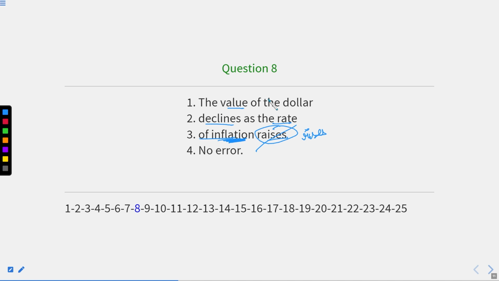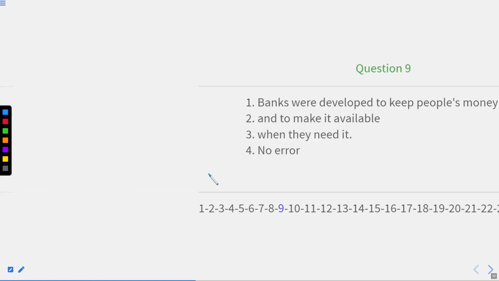Now this sentence is divided into two clauses. The first one, the value of the dollar declines. This is one part of the sentence. As the rate of inflation rises is another. So this is a compound sentence in which we have two sentences together, showing the inverse proportionality between them. So here the answer will be third, where inflation rises should be used. It means raises should be replaced with rises. Okay, now let us move to the next one.